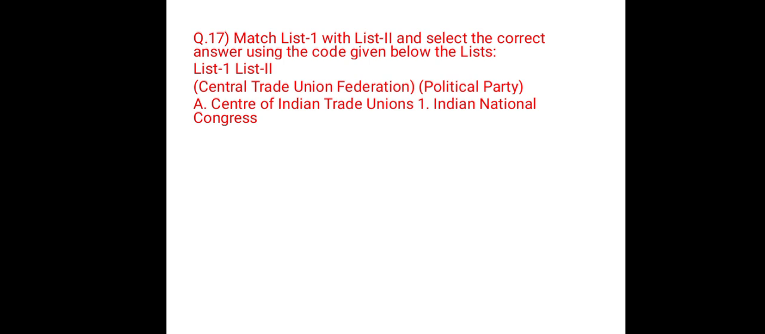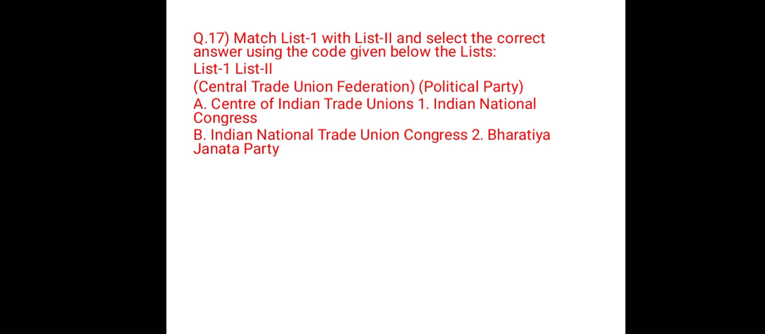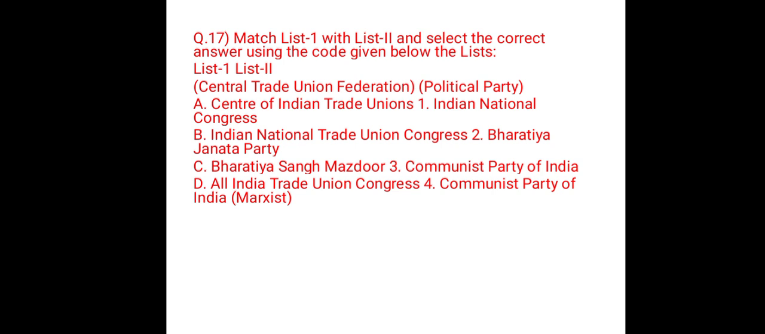Indian Trade Union. The political party is Indian National Congress. Option B, Indian National Trade Union Congress. The political party is Bharatiya Janata Party. Option C, Bharatiya Mazdoor Sangh. The political party is Communist Party of India. Option D, All India Trade Union Congress. The political party is Communist Party of India, Marxist.